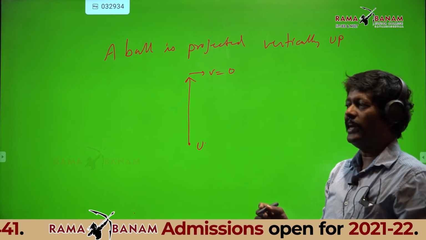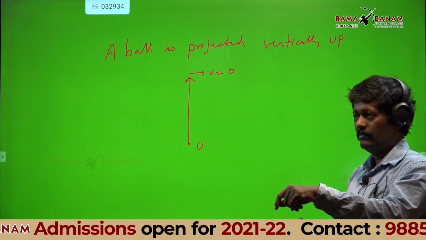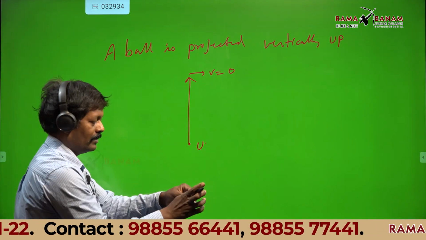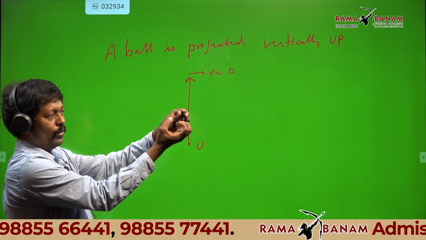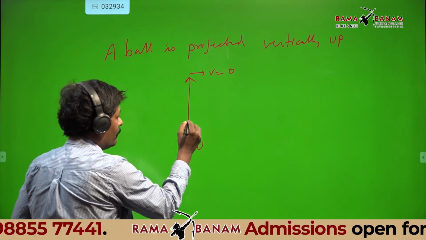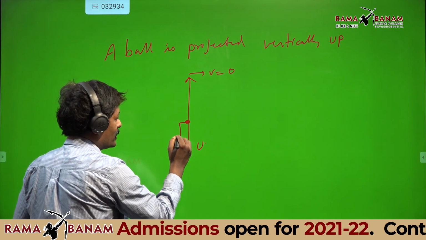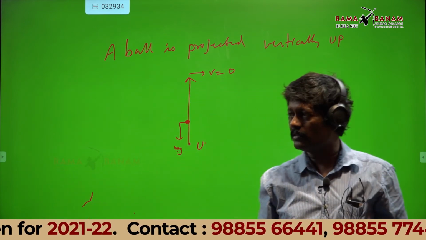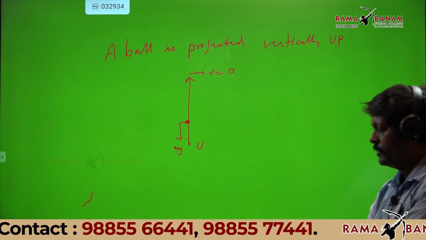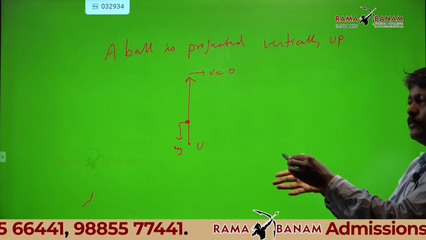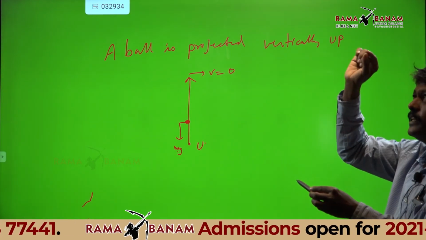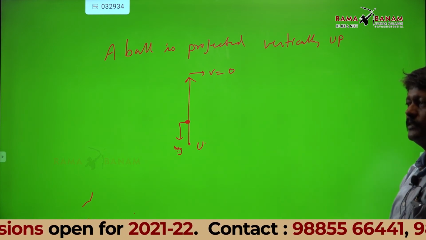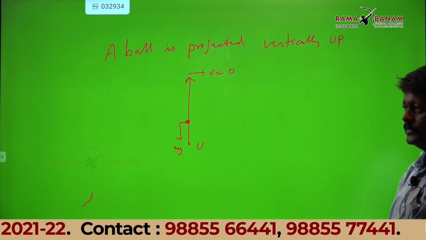Now, can I use the work energy theorem? I can use the work energy theorem. What are the forces acting on the ball when it leaves my hand? One is gravitational force. That's all. Nothing. Applied force is not there because I removed my hand. When it is in the air, only one force is acting. What is that? Gravitational force.